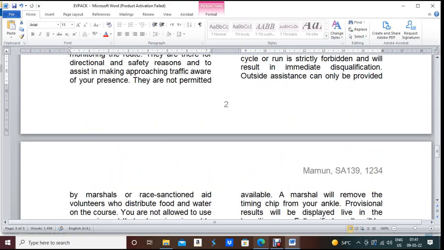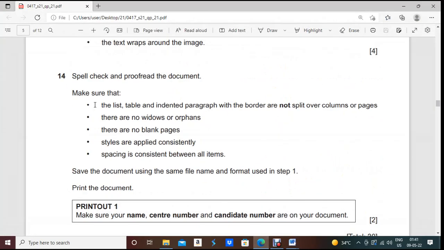Done. Now next, what they are asking, the list, table and indented paragraph with border are not split over columns and page. Yes, everything is okay. There are no widow and orphan. Widow and orphan means that the last line of the paragraph should not be on the next page, or the first line of the paragraph should not be on another page. Okay, there are no page breaks. Page breaks are already deleted.